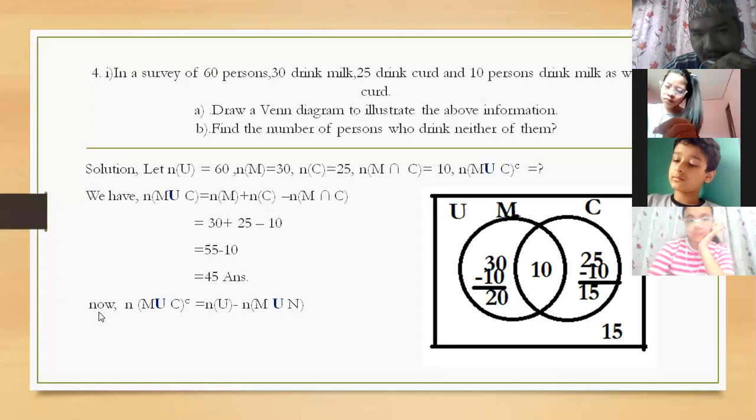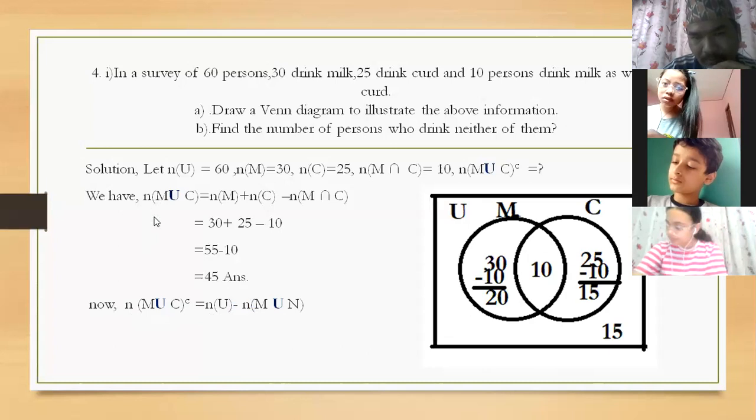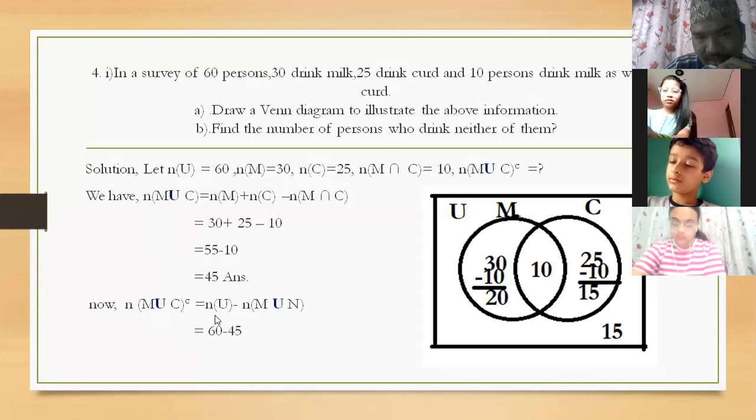Then we have to find n(M union C) complement, which equals n(U), the number of the universal set, minus the cardinal number of M union C. Are you clear, children? Why is it found first? 55 minus 10 is 45. This 45 is the value of M union C. We need to find this value first. Now 60 minus 45. What is the answer, children?